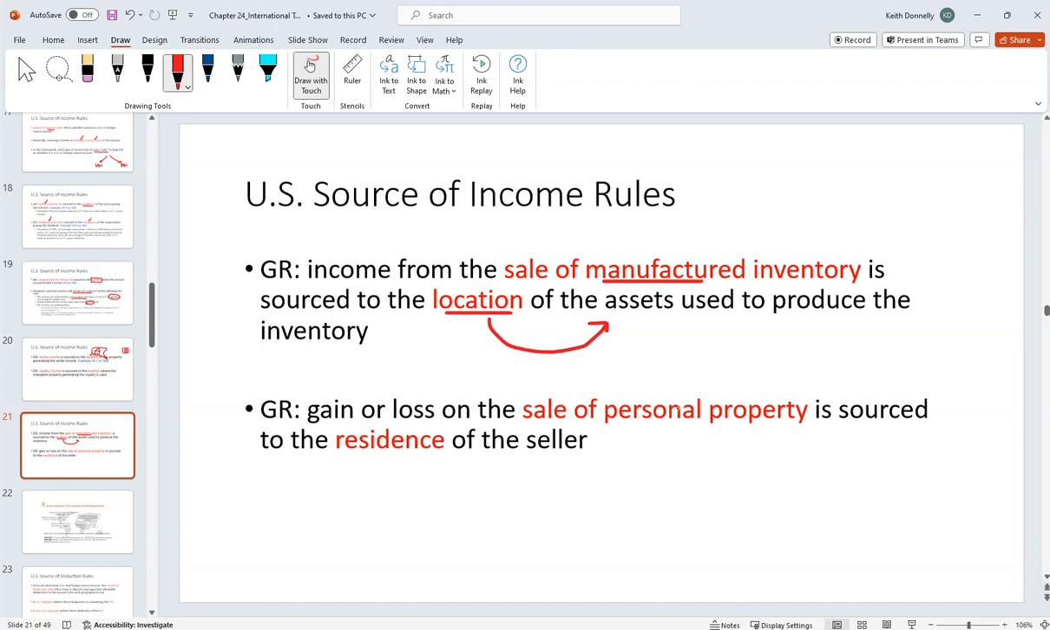Likewise, gain or loss on the sale of personal property is sourced to the residence of the seller, right? So personal property, hey, maybe there's a truck, a car, whatever, right? You sell that, right? We look to the residence of the seller. Are you a U.S. resident or are you a resident from somebody else, another country on there?